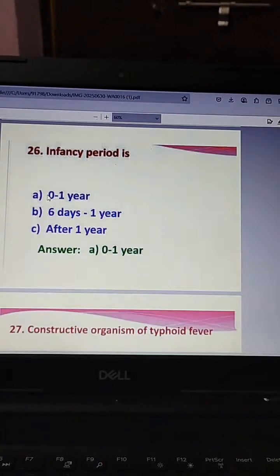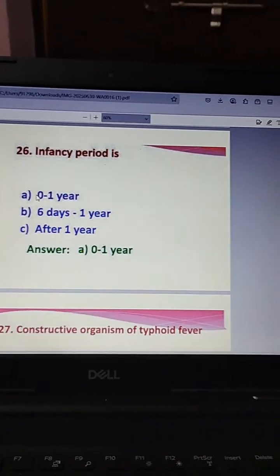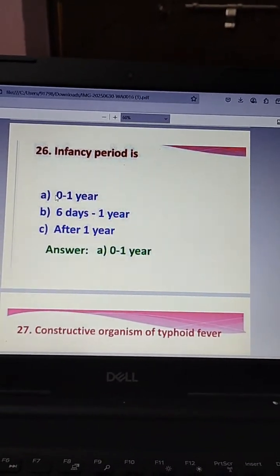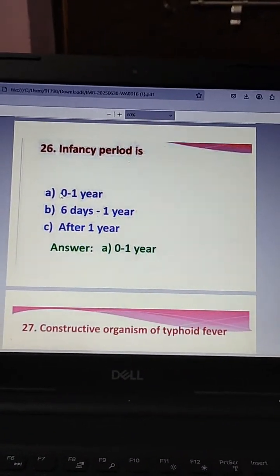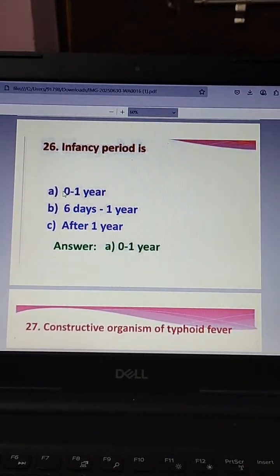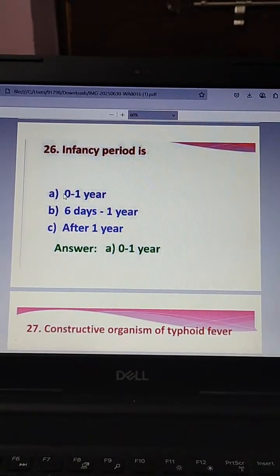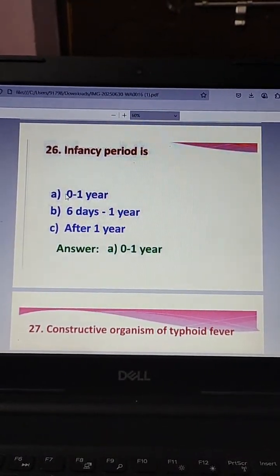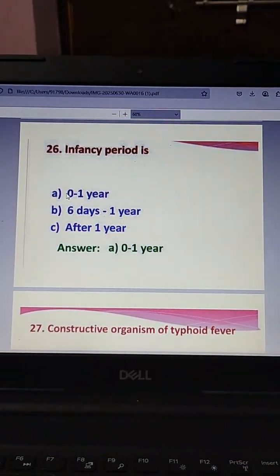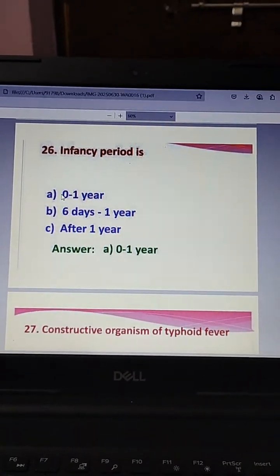Then 26th question. Infancy period is: 0 to 1 year, 6 days to 1 year, after 1 year. The answer is 0 to 1 year.